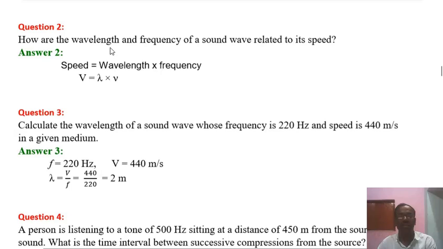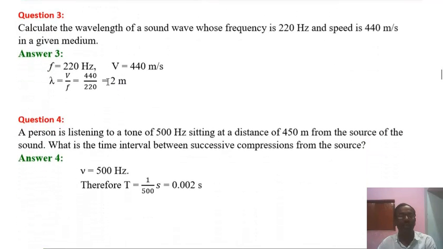How are wavelength and frequency of a sound wave related to its speed? We know that speed equals wavelength into frequency. Wavelength is generally denoted by Greek letter lambda and frequency is generally denoted by Greek letter nu. So velocity of the sound equals lambda into nu. Let's see the question number 3.